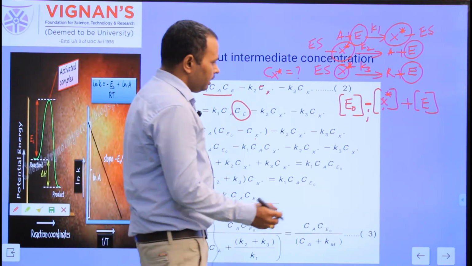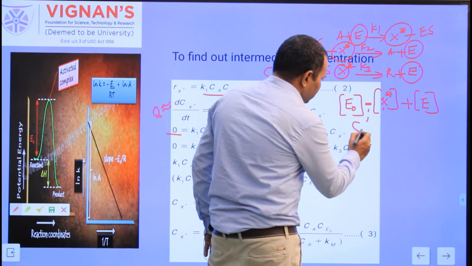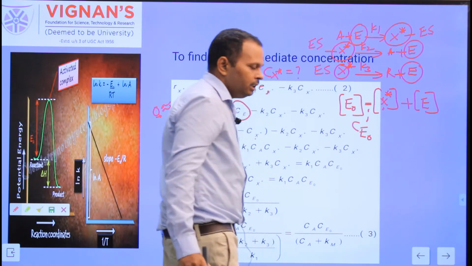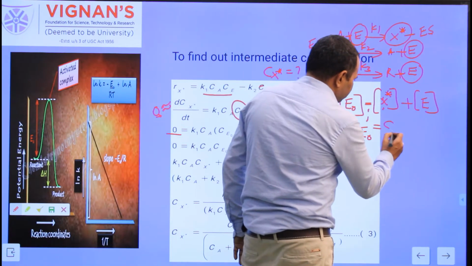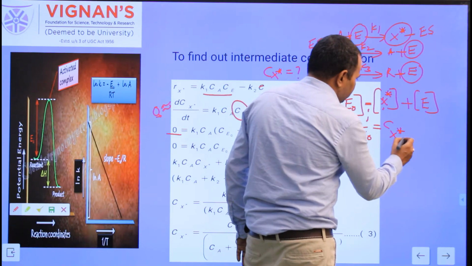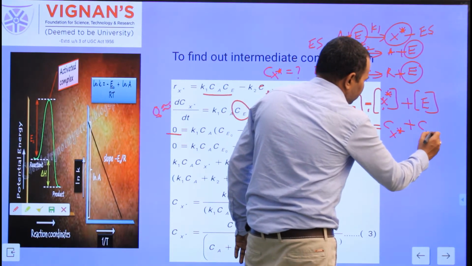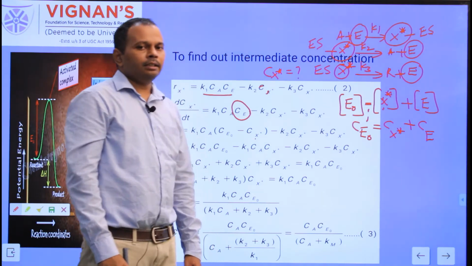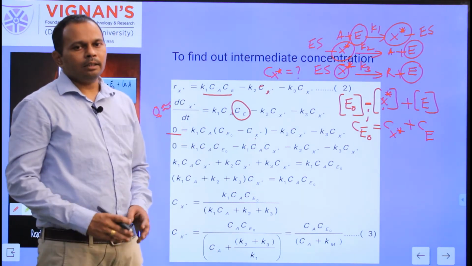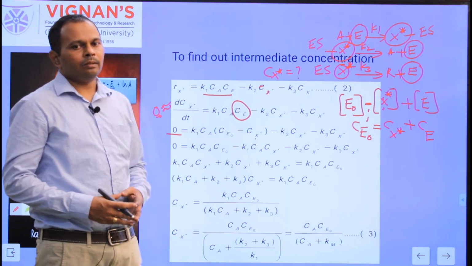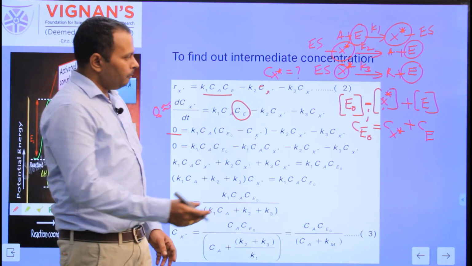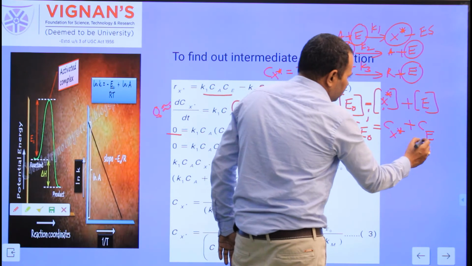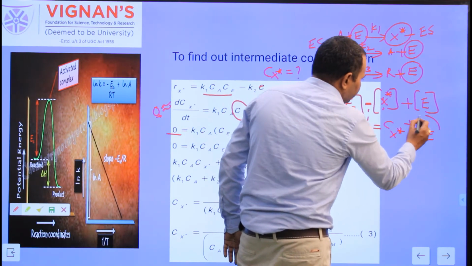Again I am writing this, converting to the concentration: Ce0, the initial concentration of the enzyme, is equal to the concentration of X star plus the concentration of E. So the initial concentration of the enzyme is equal to the concentration of X star, that is the enzyme bound to the substrate, plus the concentration of the enzyme without binding to the substrate. From this you can write Ce, bring Cx star to this side and solve for Ce.